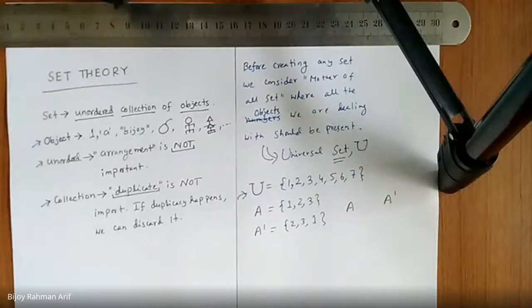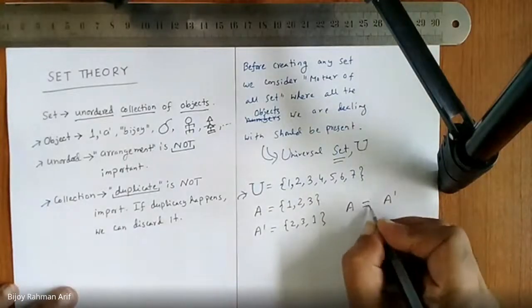Yes, because they are just rearranged in another sequence, but the elements of the sets are identical. Order is not important. So because of that, they are equal.